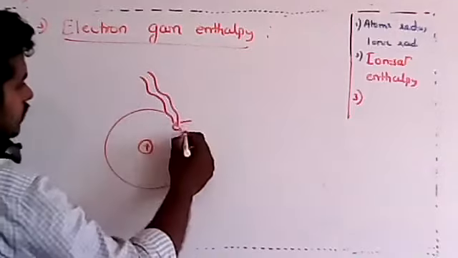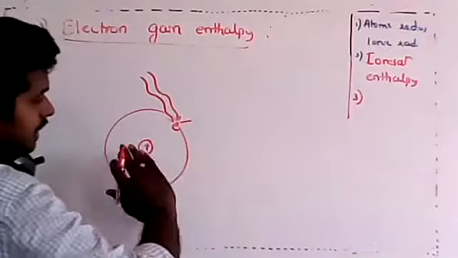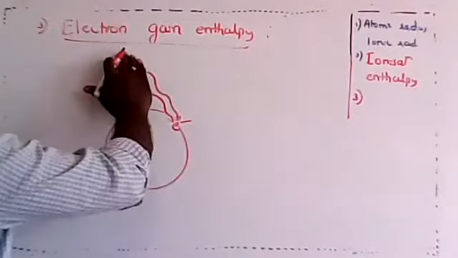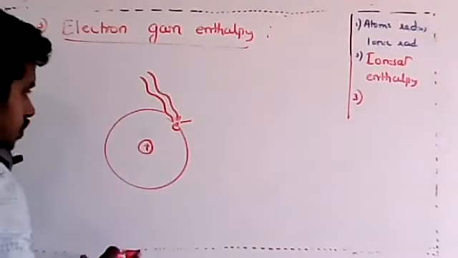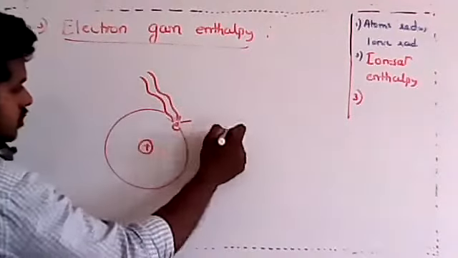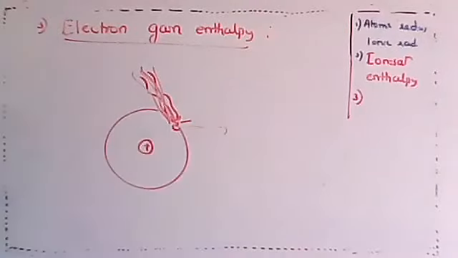Dear students, concentrate. I'm actually not talking about electron gain enthalpy, I'm talking about ionization enthalpy only. If I want to take away this electron, I need to supply energy.